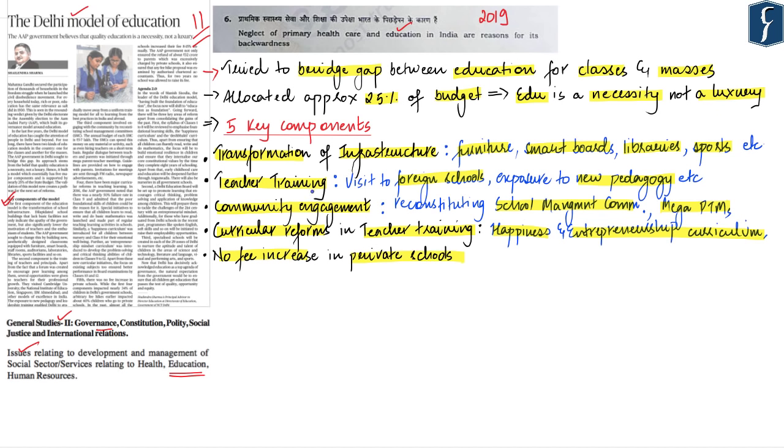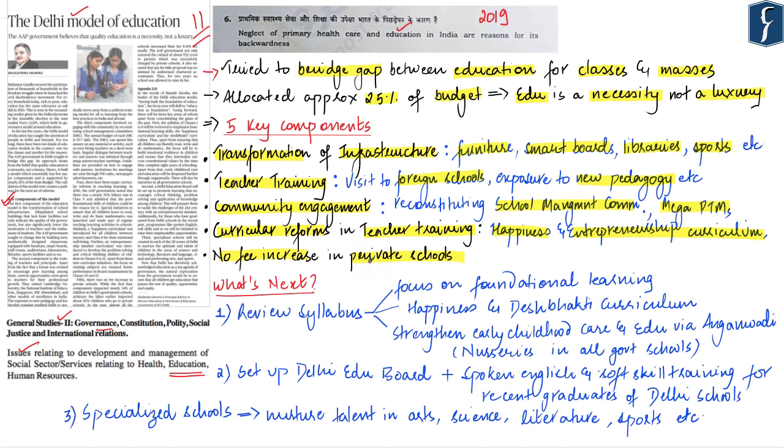Now, the first four components impacted nearly 34% of the children who are studying in Delhi's government school. However, still, 40% of the students in Delhi go to private schools. Now, in the past, all these private schools increased their fee by almost 8 to 15% annually, that too arbitrarily. Hence, the AAP government has ensured that the private schools in Delhi do not come up with any arbitrary fee hike until and unless it is examined by authorized chartered accountants.